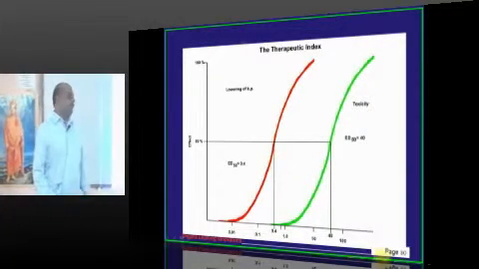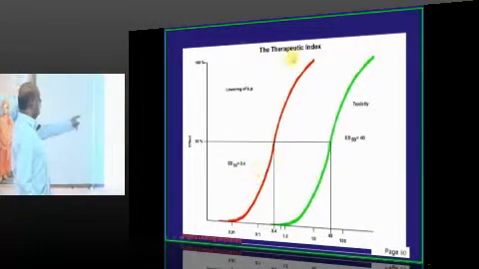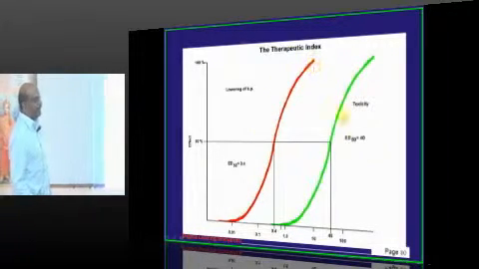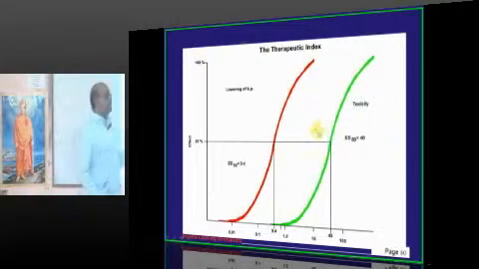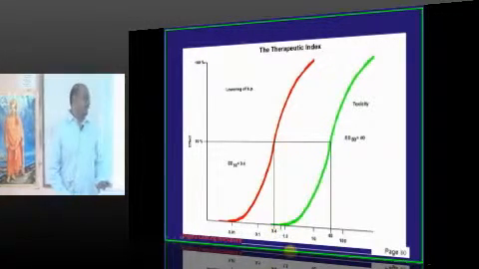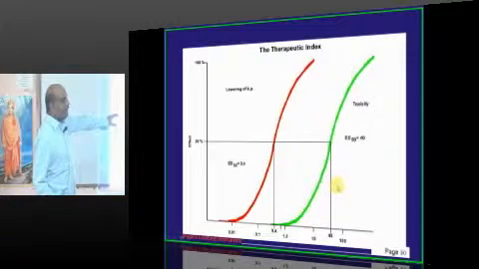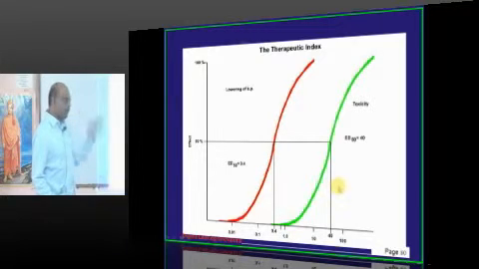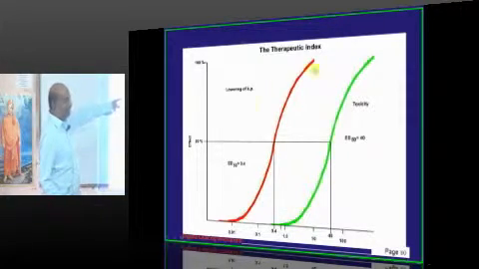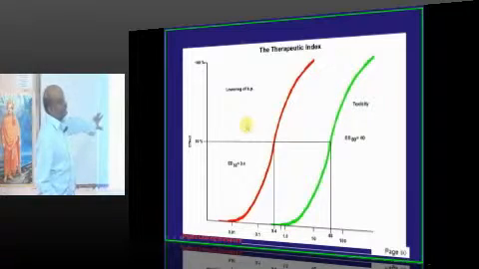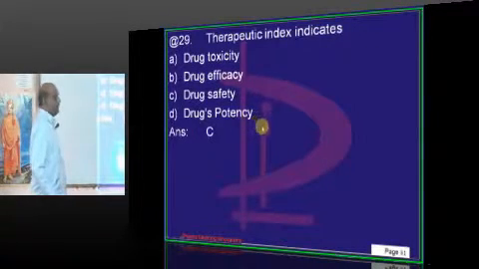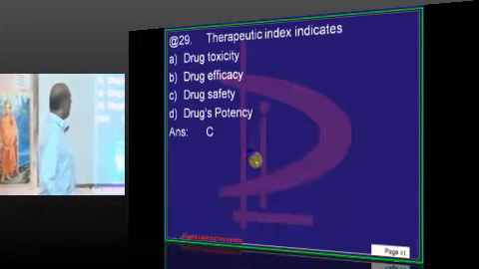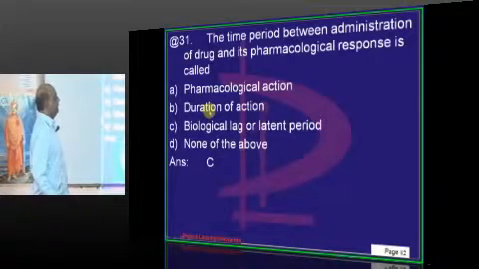For any drug you take, for example, a drug which leads to lowering of the BP. Lowering of the BP is supposed to be the therapeutic effect of, say, an antihypertensive. But it has led to the development of, let us say, shock. It lowered the BP so much that it led to shock. Then that becomes the toxic effect. So once more you have a TD50 and ED50. That is the same concept. So what does the therapeutic index indicate? Basically the drug safety, not efficacy.